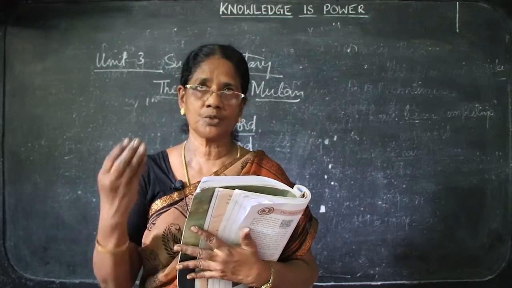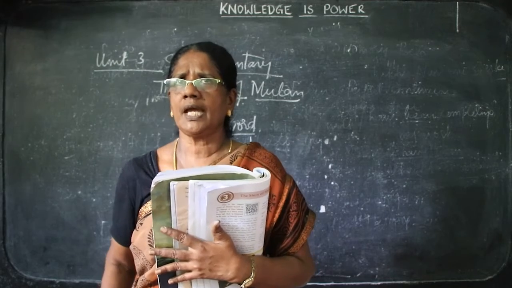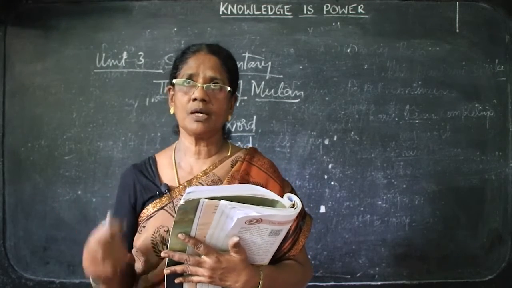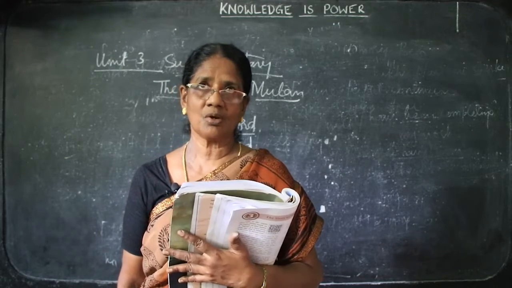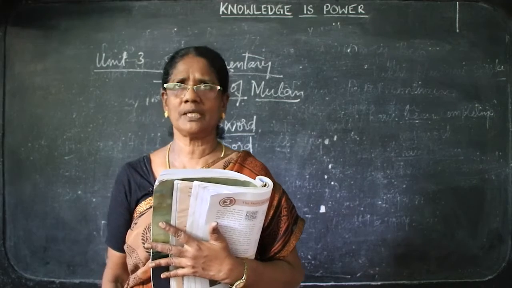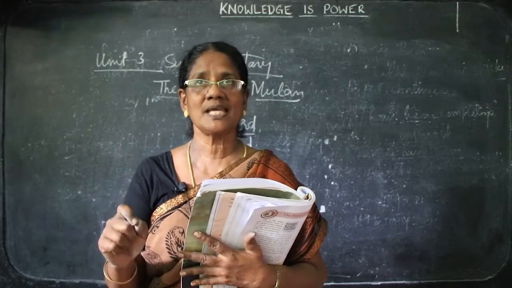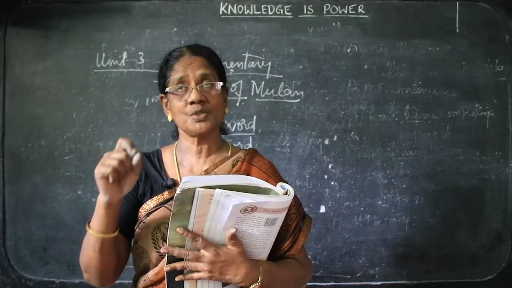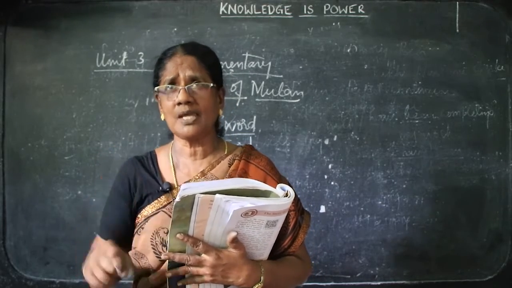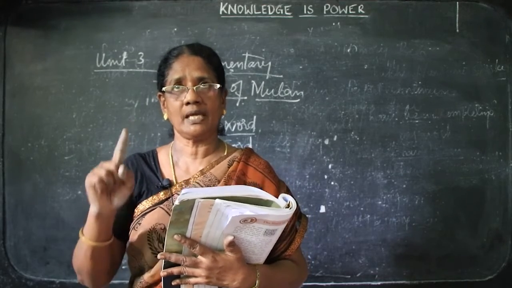When she heard that there was going to be another war, she got dressed and went out. Immediately, she had all the courage to get up and she forgot her fever and weakness. She was not yet strong. Even though she was not strong, she stood tall. That means she said, for my country, I will lay my life. That is where she stands. She stood tall, very brave. She was ready to face it. In spite of all her weakness and her strength failing, she said, no, I am going out and I am going to lead the army and fight for my mother country.